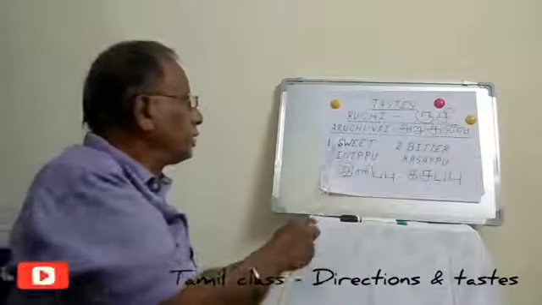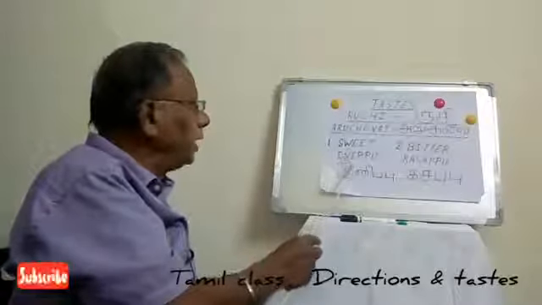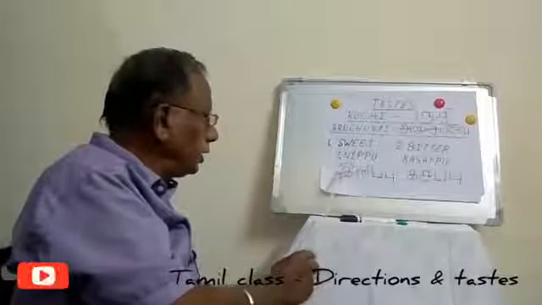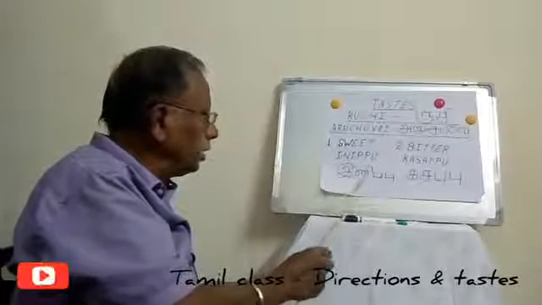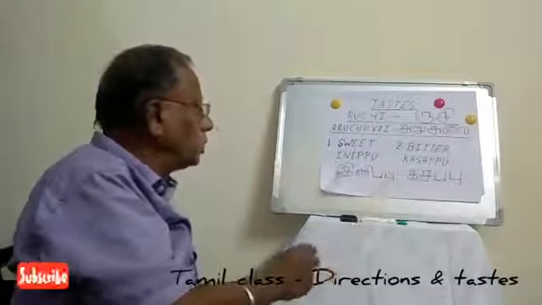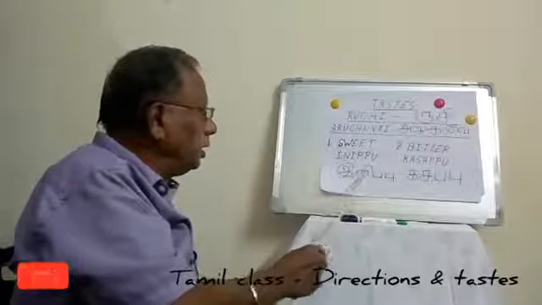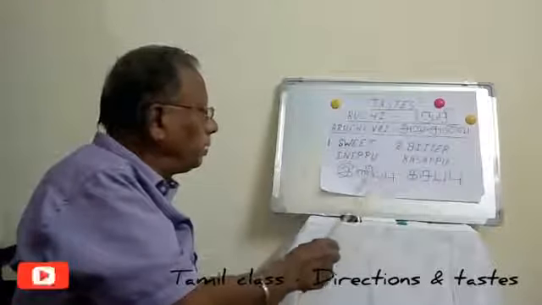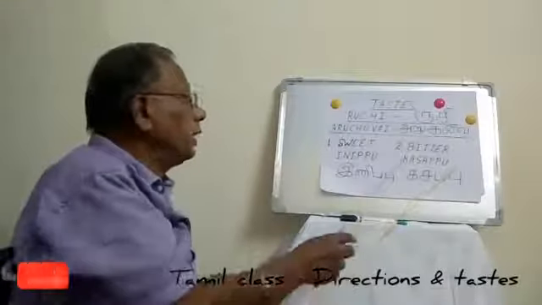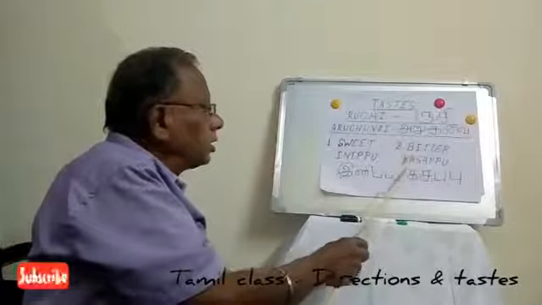First one is sweet, which is called Inippu in Tamil. Inippu means sweet. Examples are fruits, mango, banana, even sugar and jaggery, sugar cane. All those things are sweet. Then comes bitter. It's called Kasappu.